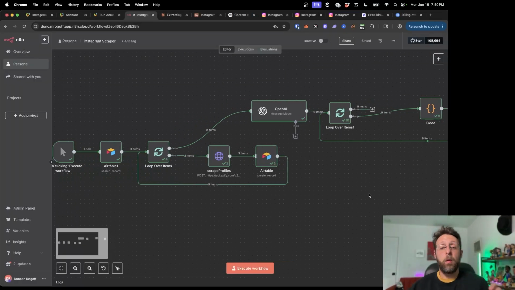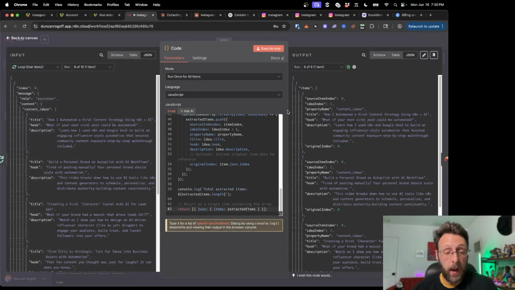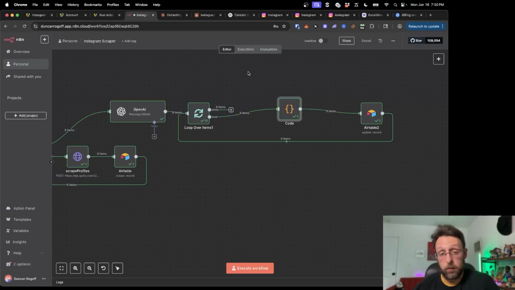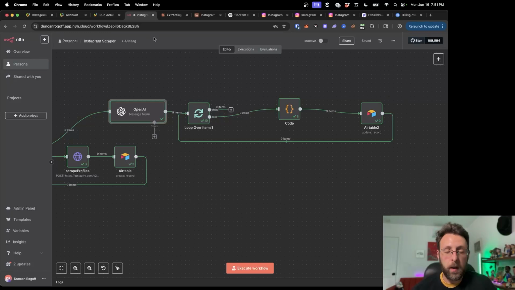Right. Okay, cool. So I decided to come back. I was doing a little bit of troubleshooting, and basically I had a little bit of back and forth with Claude, and I just updated this code node. And I did this in the best way possible after doing some testing. Basically, the idea is we have 9 different items coming out of this ChatGPT node. So it's 1 item for every post that we scrape, depending on how many posts we scrape.